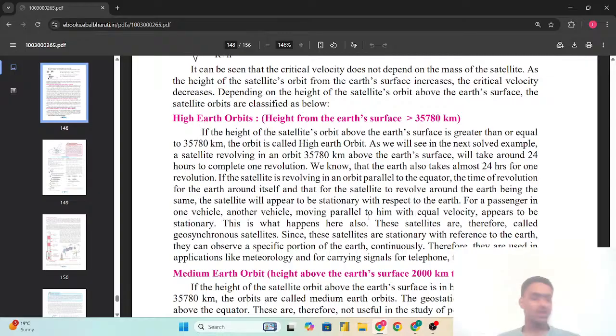So, इसी की वजह से this type of satellites are used in applications like meteorology, for carrying the signals for telephone, television, radio, etc.